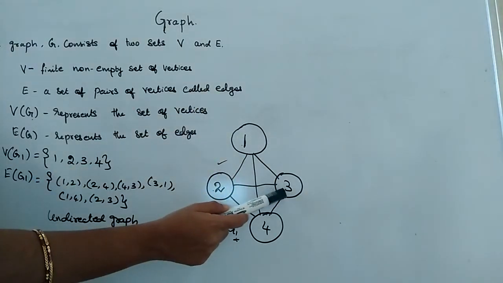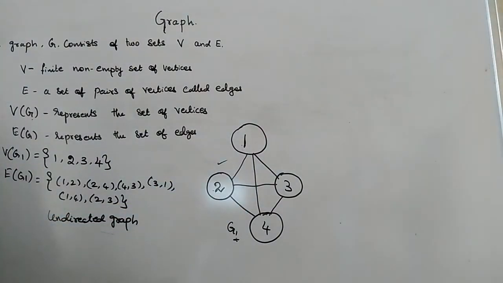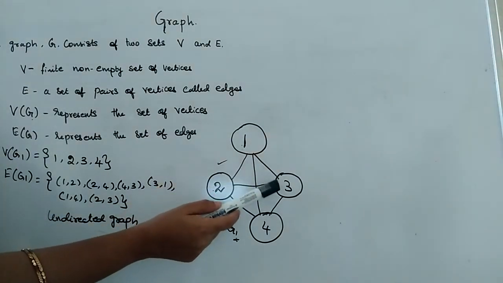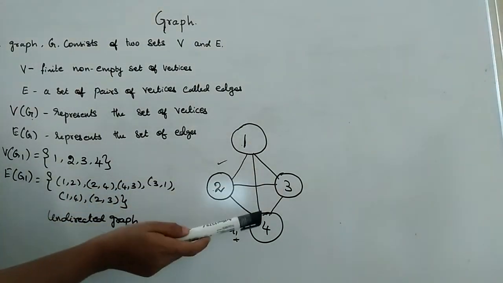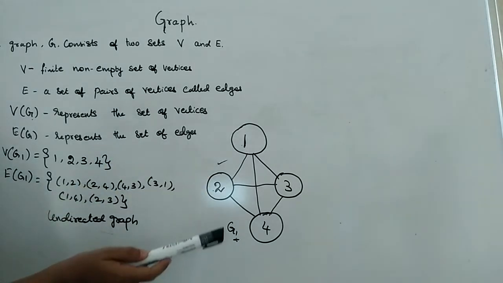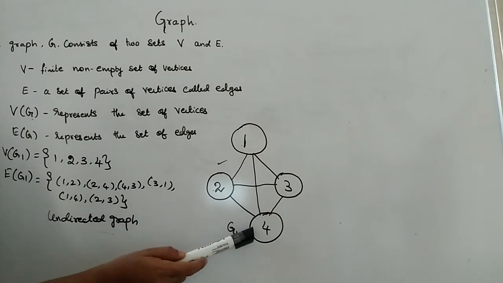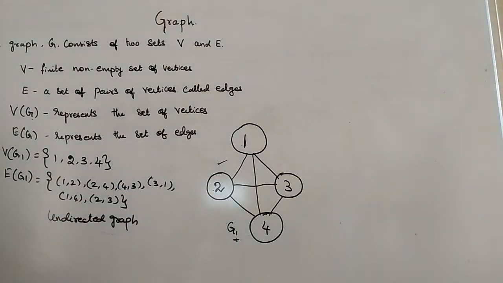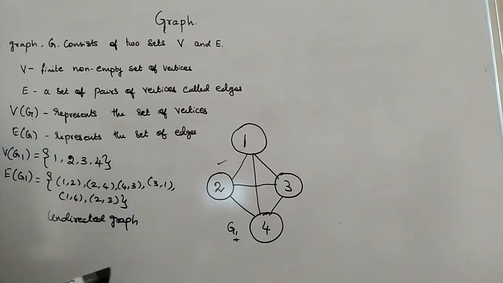In the same way, I can travel from 3 to 4 as well as from 4 to 3. There is no restrictions. I can travel from 2 to 3 as well as from 3 to 2. And I can travel from 1 to 4 as well as from 4 to 1. And in the same way, I can travel from 2 to 4 as well as from 4 to 2. No restrictions. So why these things are possible means since the edges are not at all directed. That's why it is called an undirected graph.